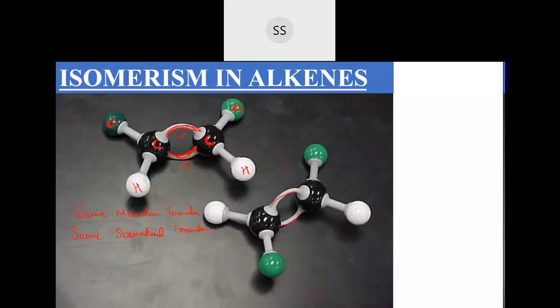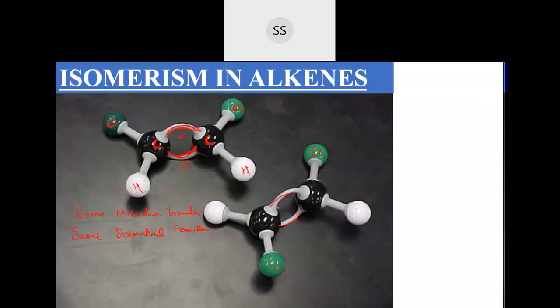Here the chlorine atoms are on the same side, and here the chlorine atoms are arranged on the opposite side. Only that is the difference across the carbon-carbon double bond. Such isomers are called geometrical isomers, meaning that the geometry is different.